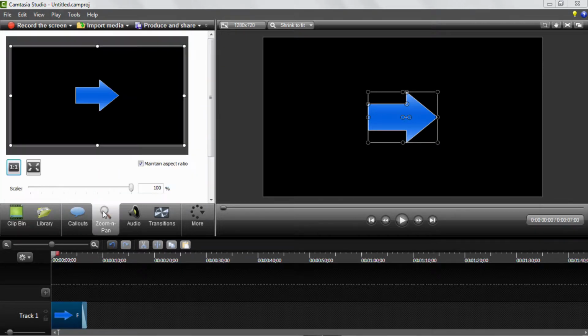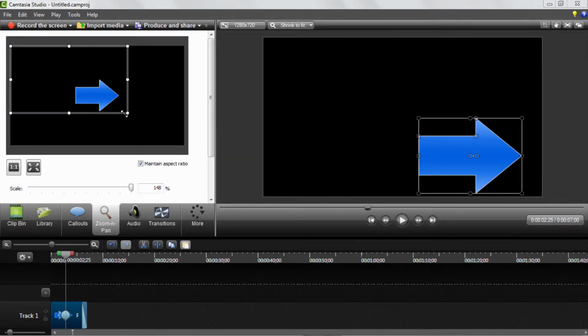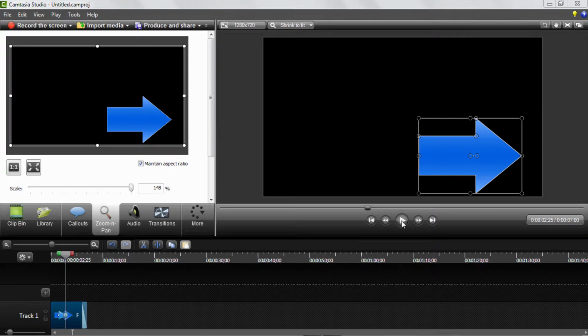Now moving on is the zoom and pan. For example, if you're in a specific part of a video and there's something on the screen which is very difficult to see, maybe it's really small, this is very helpful for tutorials. What you can do is zoom into a certain area for a second, and then it'll be zoomed in like that, and then you can play it. And maybe over here you want to zoom back out.